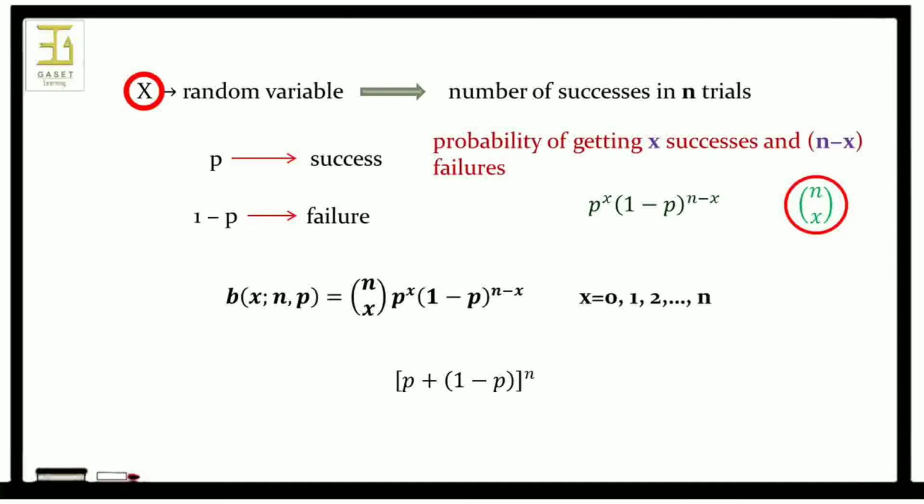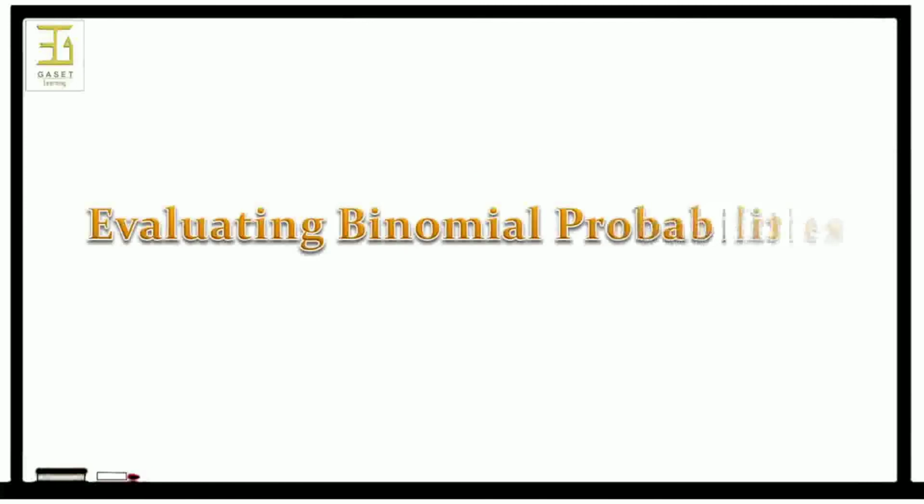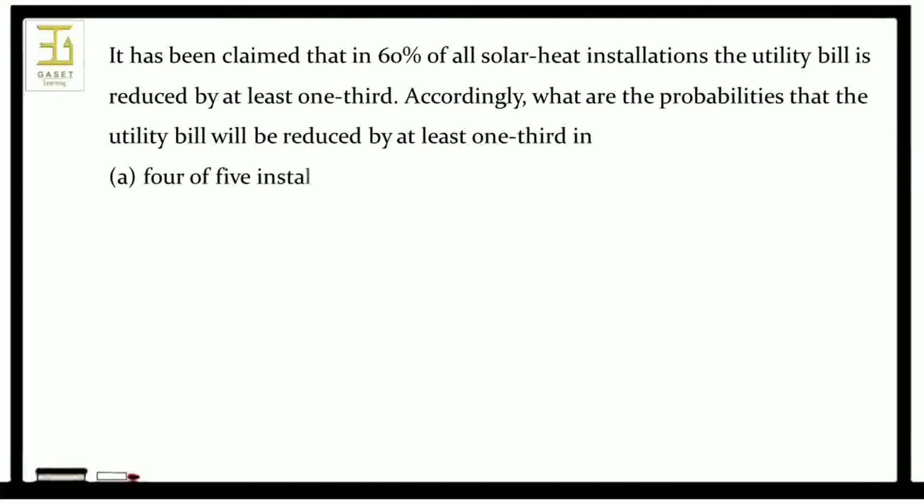Can you give an example for evaluating binomial probabilities? Yes. The question is: it has been claimed that in 60% of all solar heat installations, the utility bill is reduced by at least 1/3. Accordingly, what are the probabilities that the utility bill will be reduced by at least 1/3 in, first, 4 of 5 installations, and second, at least 4 of 5 installations?